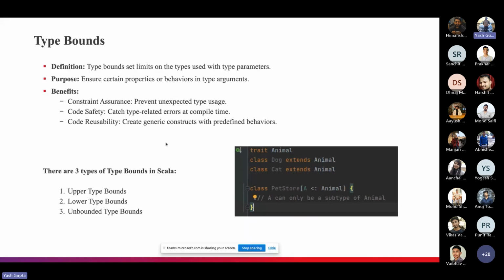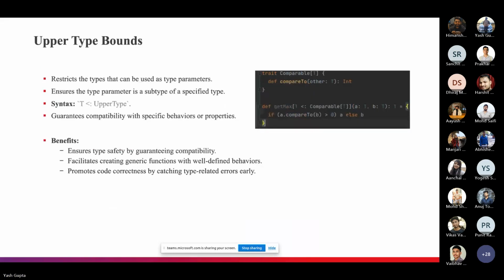So this is the type bound. And the purpose of the type bound is solely to ensure certain properties of behavior and type argument, which means we can apply constraints on our types. Okay. Now let's talk about the types of bounds. The first type of type bound is the upper type bound.